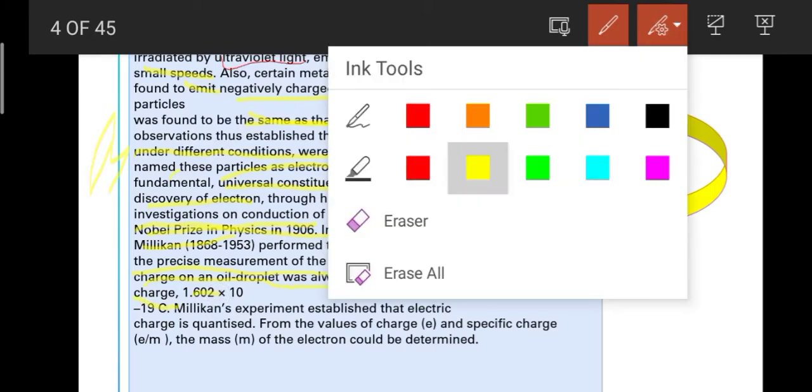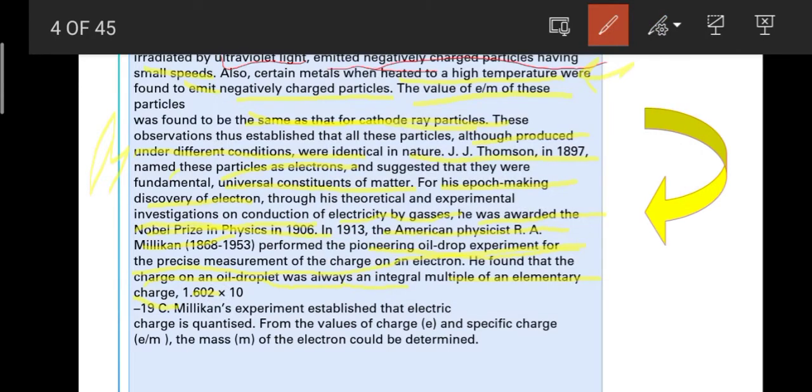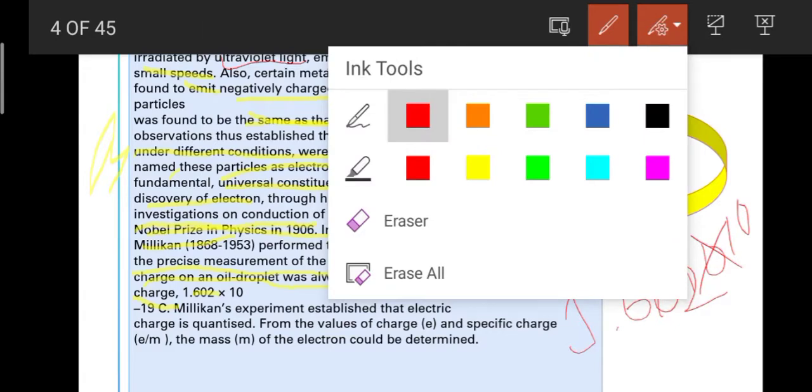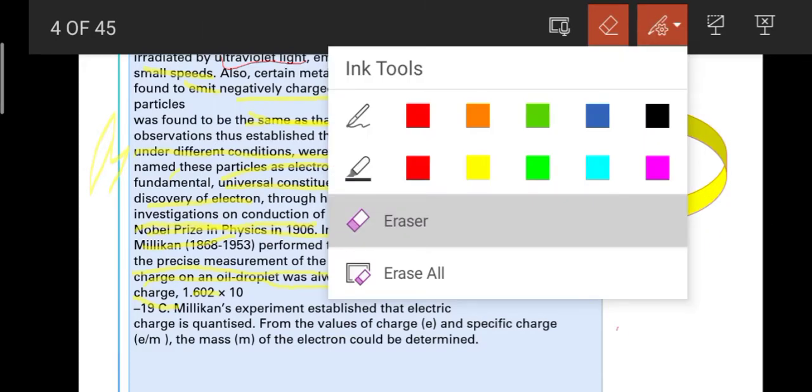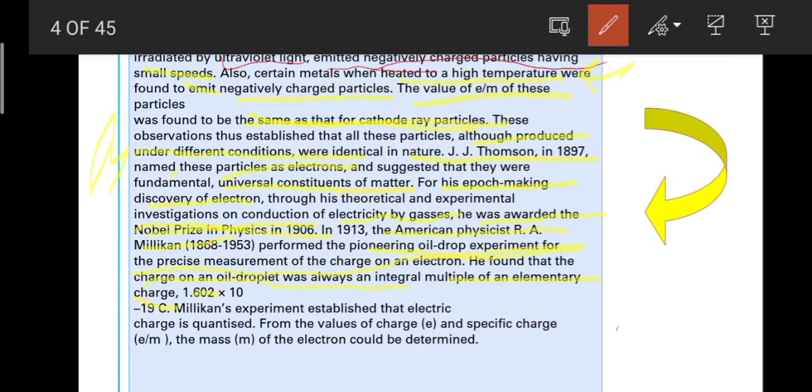This is the charge: 1.602 into 10 to the power minus 19 coulomb.